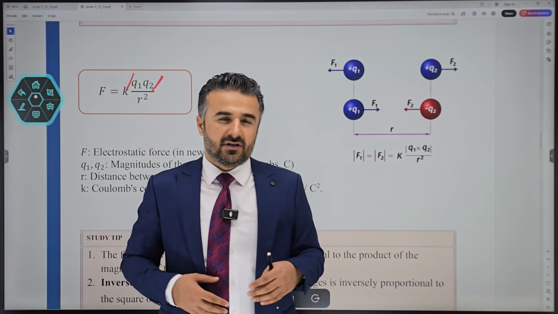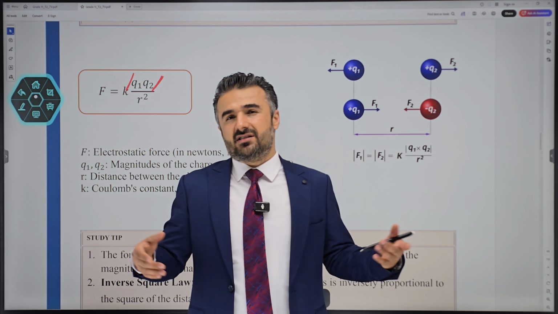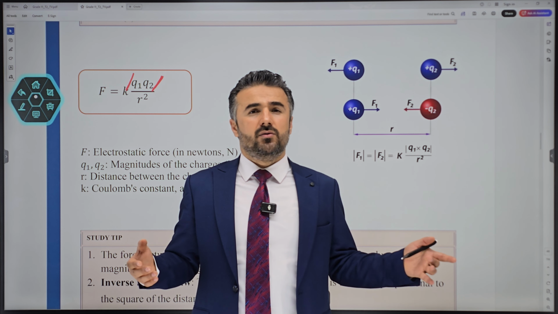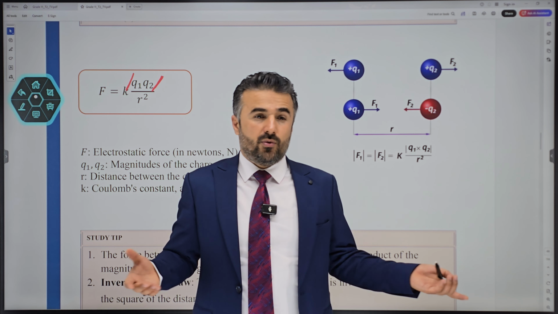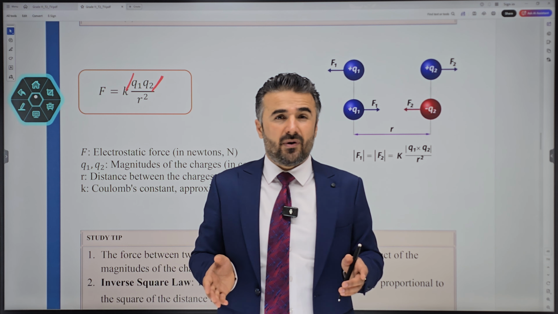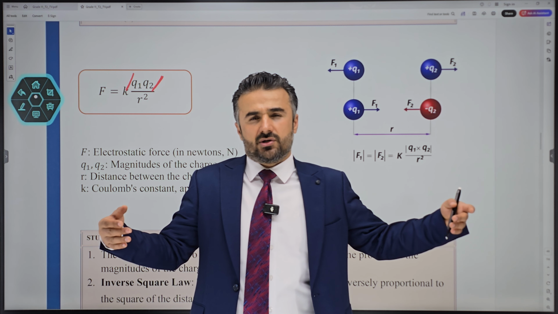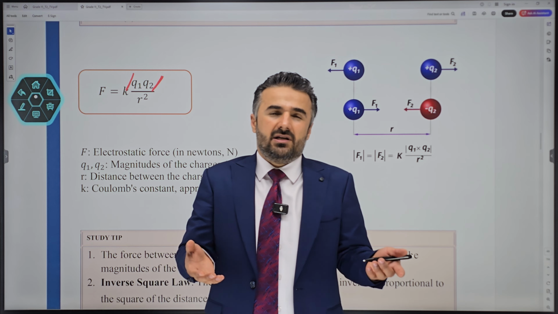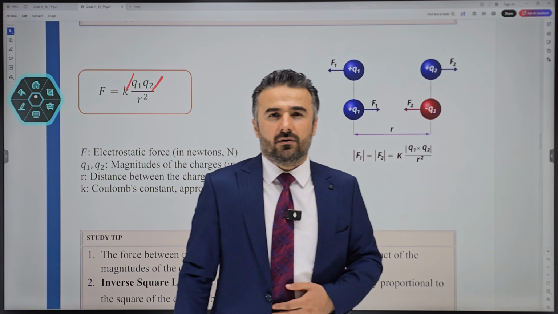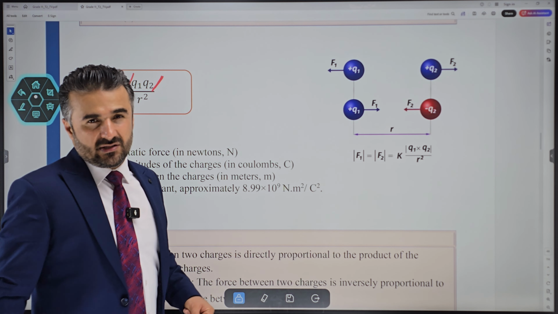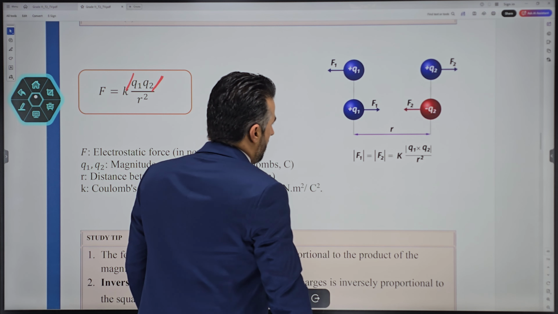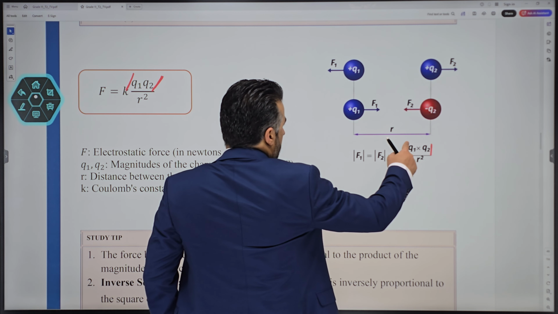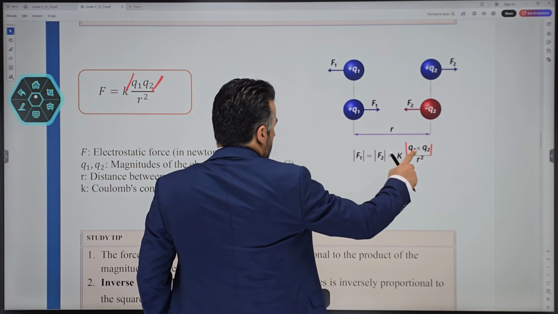So how do I know the directions, because electrical force is a vector quantity that has both magnitude and direction? Well, it is obvious. If the two charges are both positive, they will repel. If one is positive and one is negative, then they'll attract one another. You can tell even without plugging the negative or positive sign into the equation. You can always write the absolute value of the two charges.